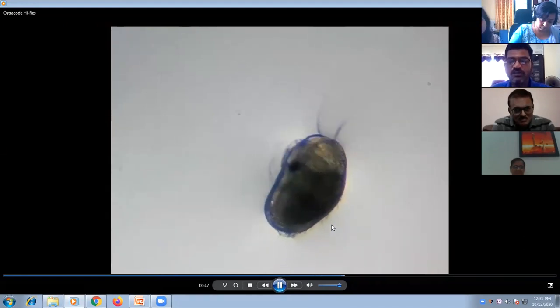Dorsally it is hinged; only the ventral side will be opened up and the appendages will come out.